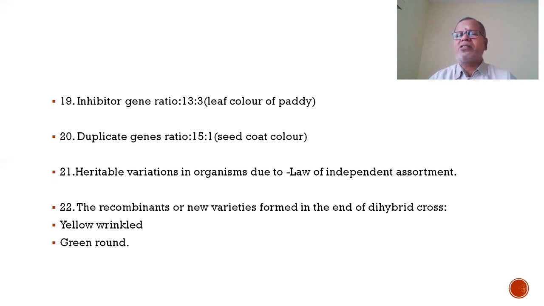Mendel crossed yellow round with green wrinkled. In the F2 generation, 9:3:3:1 ratio of yellow round, yellow wrinkled, green round, and green wrinkled seeds are formed. The recombinants are yellow wrinkled and green round, the new varieties formed in the end of dihybrid cross. These are the questions.